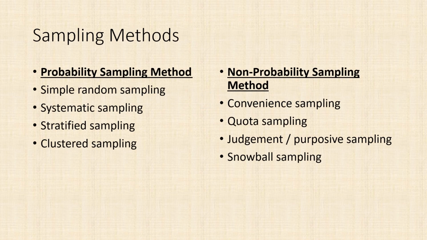Sampling methods. There are two types. 1. Probability sampling method. 2. Non-probability sampling method. 1. Probability sampling method: simple random sampling, systematic sampling, stratified sampling, clustered sampling. 2. Non-probability sampling method: convenience sampling, quota sampling, judgment or purposive sampling, snowball sampling.